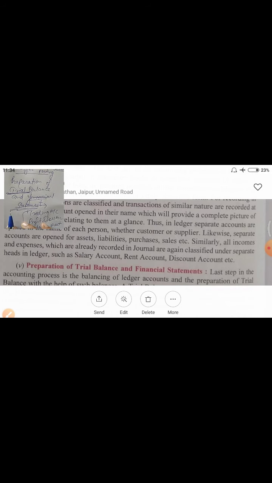Okay. As I told you, if trial balance does not tally, it means there is a mistake in your ledger accounts. So these are the 5 processes of accounting that we have to follow while doing accounting. When we do accounting, we have to follow these 5 steps. These are the process of accounting.